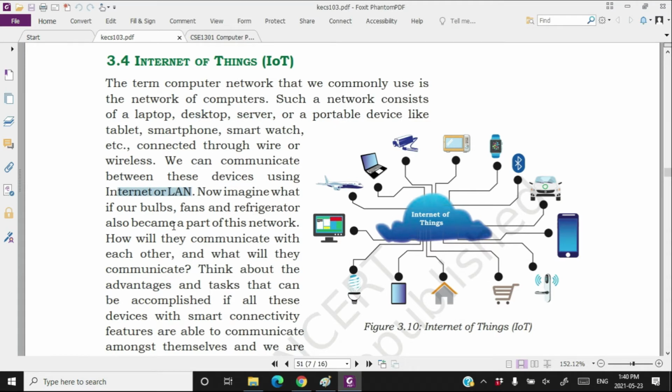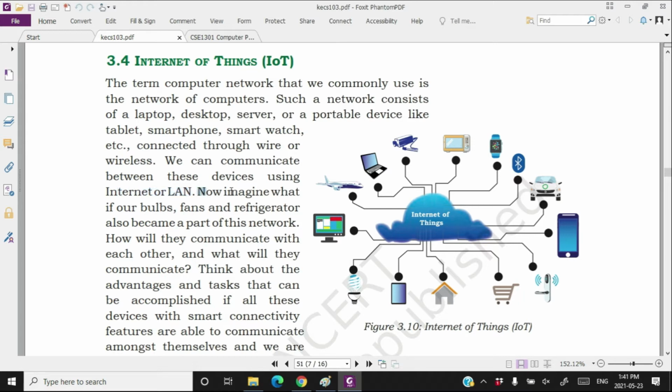These devices are connected to each other either through a basic local LAN or through the internet. But only such smart devices like laptops, desktops, servers, smartwatches, smartphones, tablets are connected to the internet. We have never seen our table or our almirah connected to the internet.